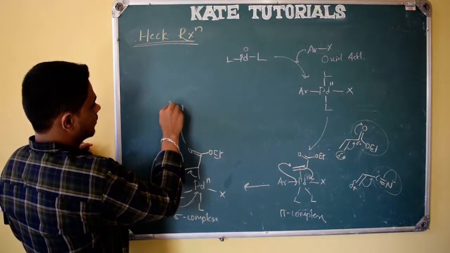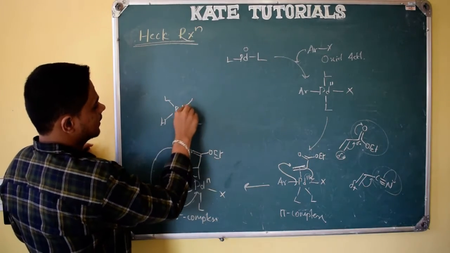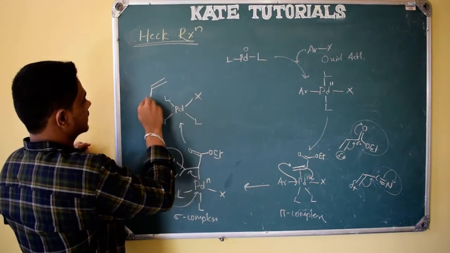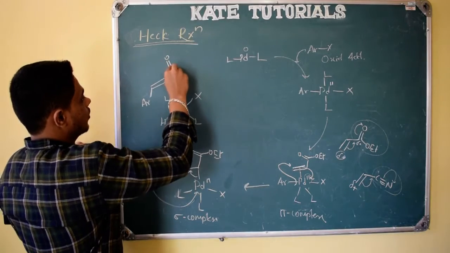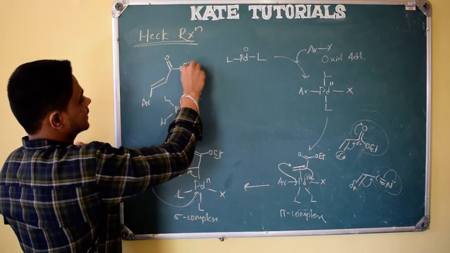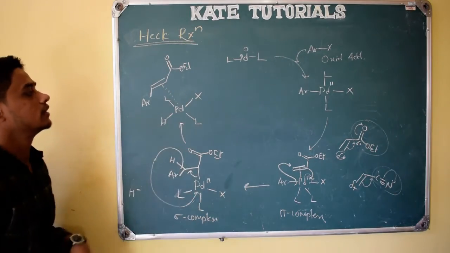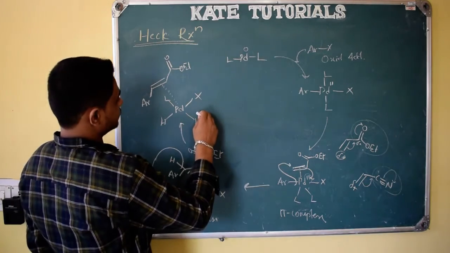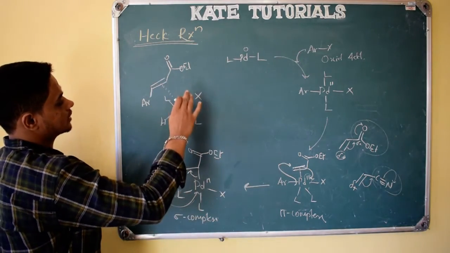palladium, ligand, hydride attached, and here also ligand is there, halogen is there. Like this structure we got, Ar, and here COOEt, and from this pi bond it will be coordinated, right? And the next step, see here, this product we got, it is in the presence of base.